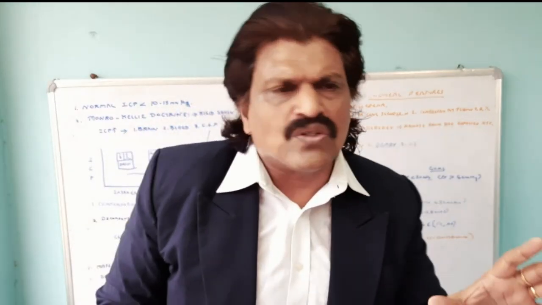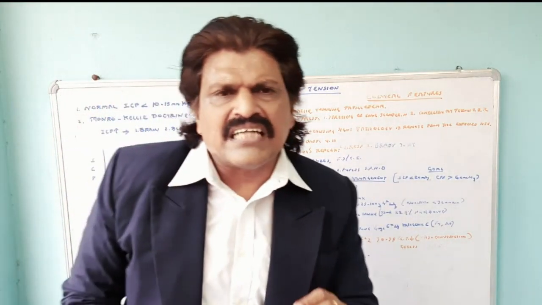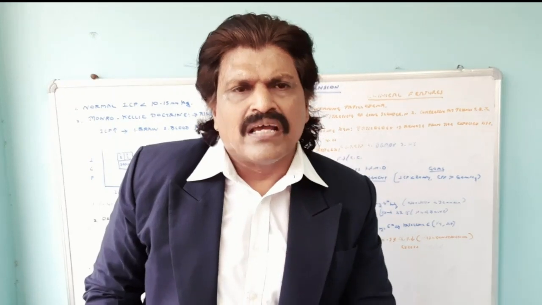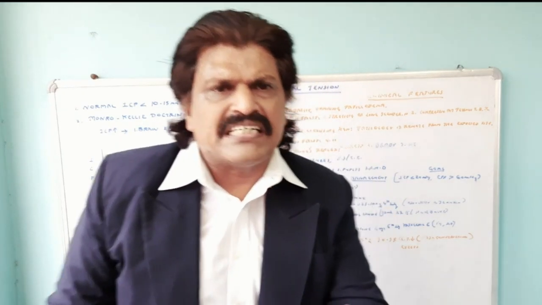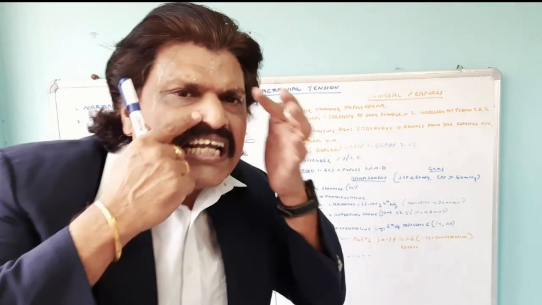So having understood this Monro-Kellie doctrine, we need to understand another important formula wherein the cerebral perfusion pressure, intracranial pressure and mean arterial pressure are interrelated.